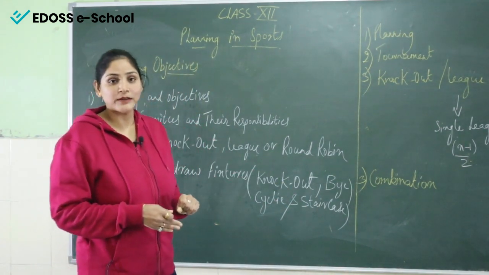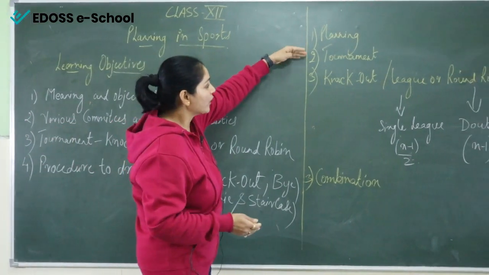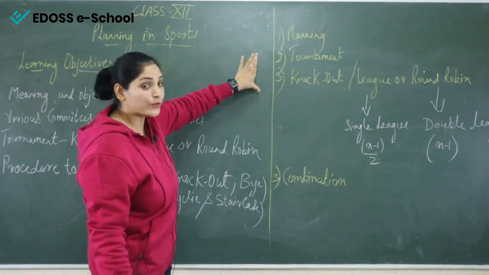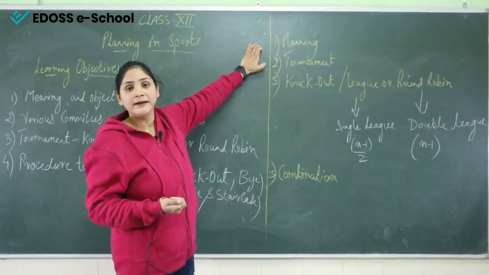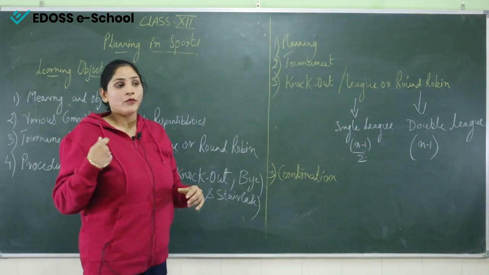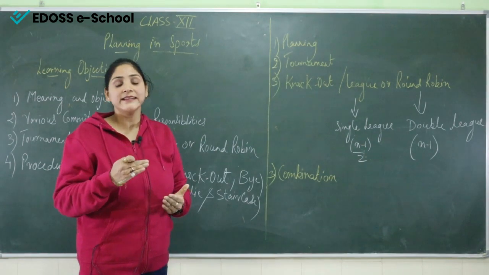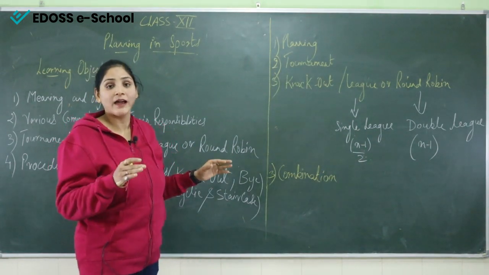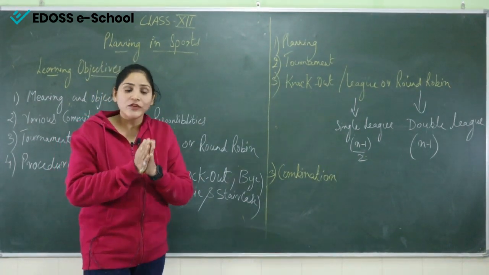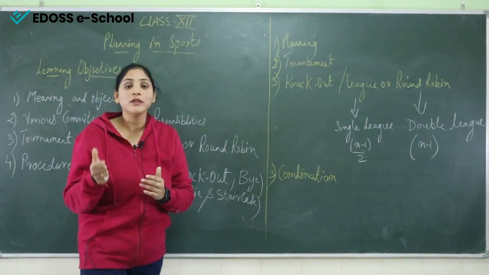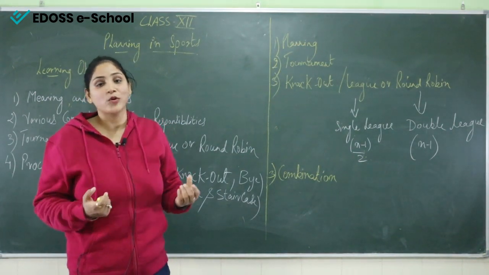Before we start this chapter, I want to show you some points, and we have to clear those points before we start the chapter. First is planning. What is planning? Planning is thinking in advance what to do, when to do, and seeing that it is done in the cheapest way. We have to plan everything. Planning plays a vital role in every field of life. But if we talk about the field of physical education and sports, planning is a must. Planning is very important, right?